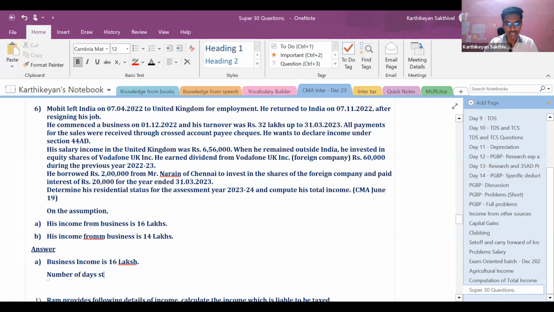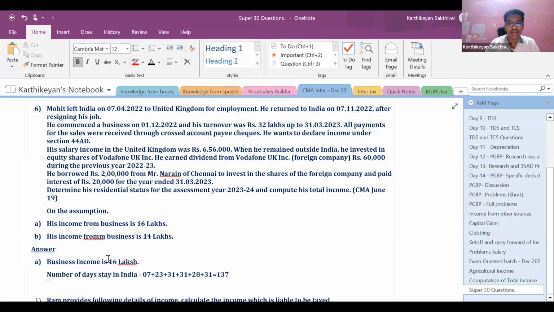Number of days of stay in India: he left on 7/4/2022, so we have 7 days in April. Then he returned to India on 7/11/2022, so it is going to be 23 days in November, 31 days in December, 31 days in January, 28 days in February, and 31 days in March.